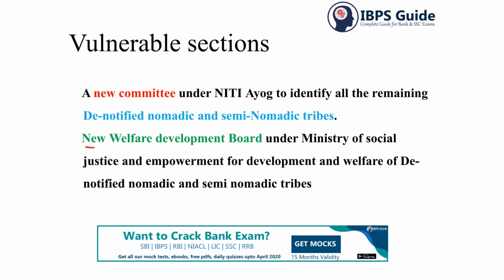Later on, a new welfare development board, and this will be under the Ministry of Social Justice and Empowerment. There will be a board established for denotified, nomadic and semi-nomadic tribes. Now what do you mean by nomadic people? A nomadic member is one of a community who keeps on wandering, that is, there is no fixed habitation for them.